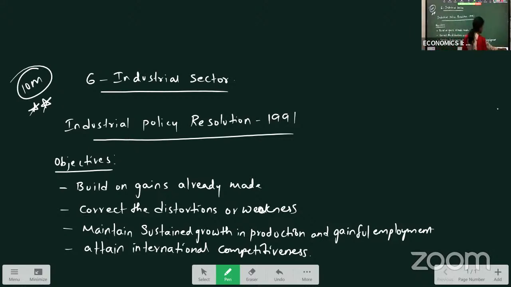Now, let us see what are the features of this 1991 policy. If you see the features of the 1991 policy, what has our government done? First one, abolition of industrial licensing.